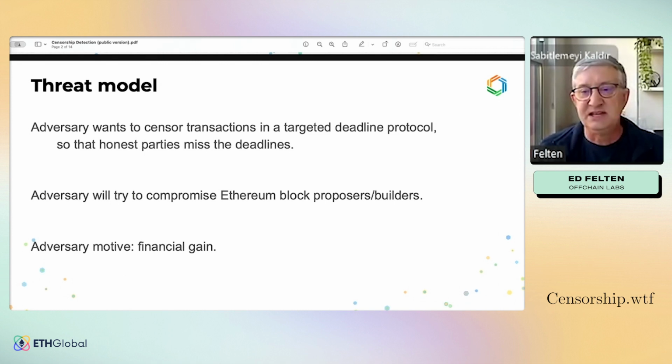And the adversary's motive here will be taken as financial gain. That is, the adversary has the idea that they can corrupt the operation of the deadline protocol by using their proposing and building power. And if they can do that, they can get some financial gain within the protocol, or they can discredit the protocol in order to get financial gain. So in an online auction, they might bid low and then try to keep other bids from getting in. In some kind of an optimistic L2 protocol, they might try to put in a false claim about the execution and then try to censor any attempts to disagree with that, and so on. So that's our basic threat model.